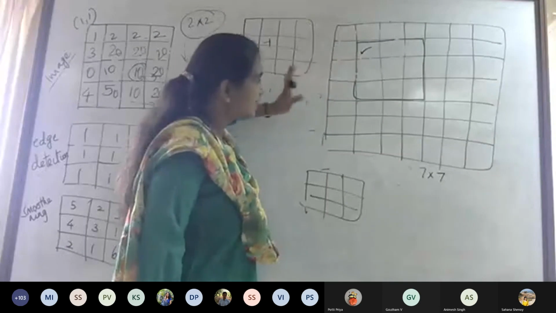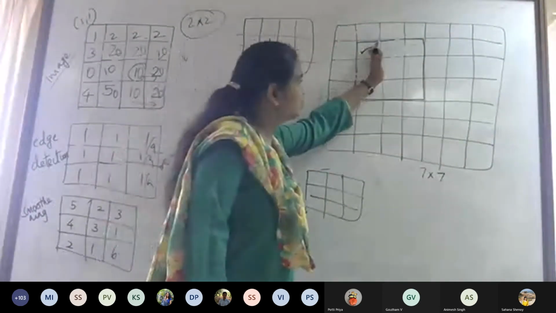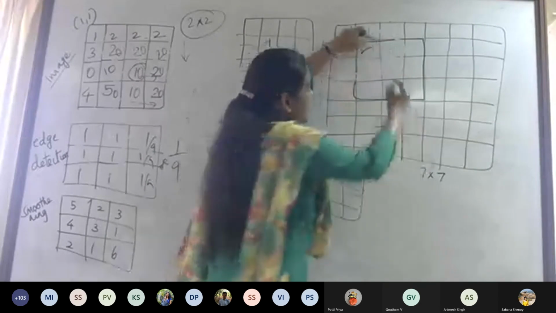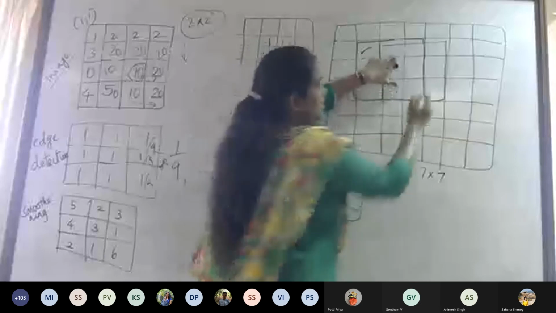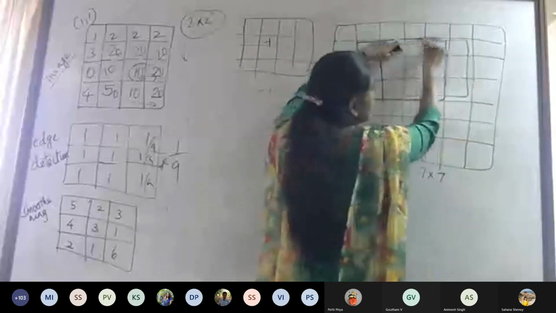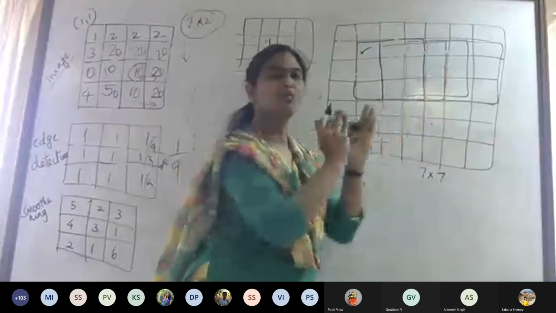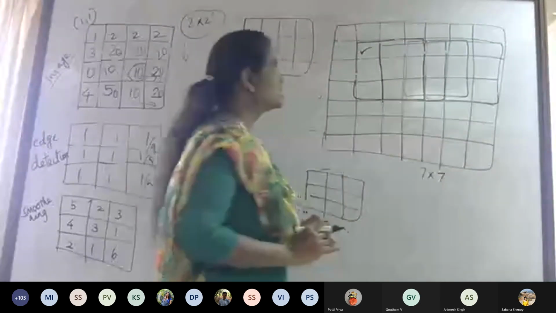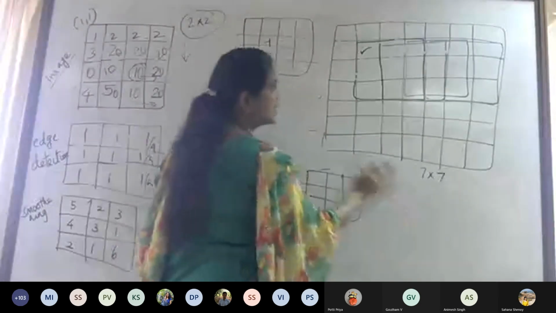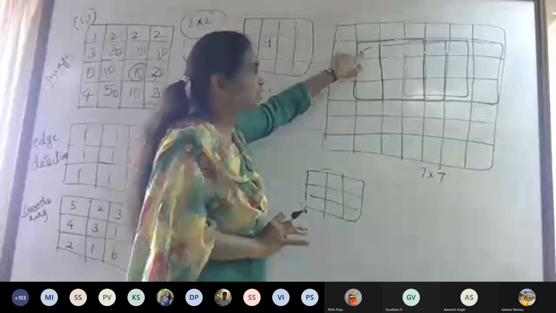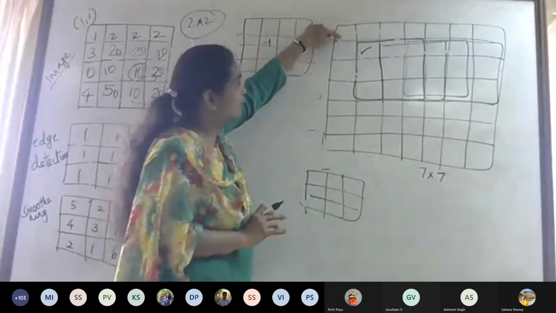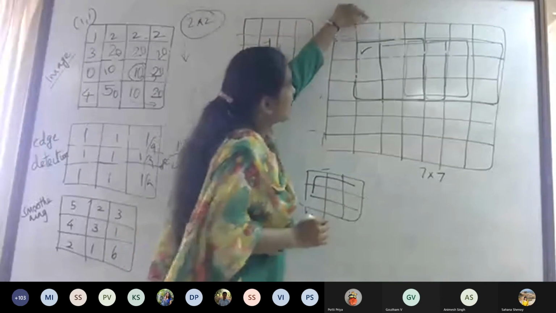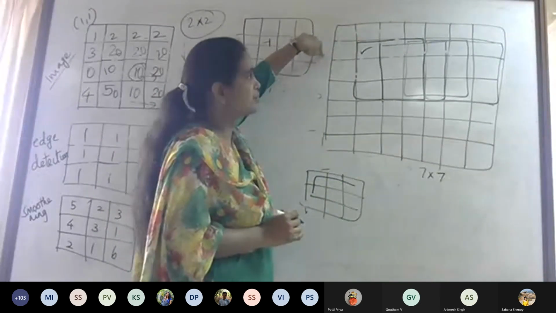Then I slide it, I move to the next pixel of my interest, then I move like this, then like this. Okay. So I'm sliding pixel by pixel. This is a 7x7, and I started here because if I keep it at the corner, these three will not have a match.